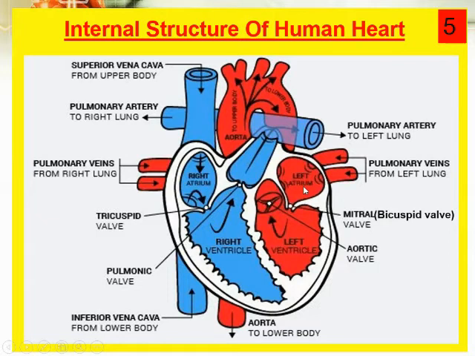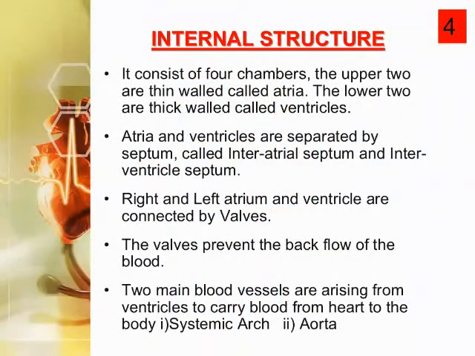These atria are two in number, and they are present in the upper region of the heart, and they are thin walled, whereas the ventricles are present in the lower region of the heart, and they are thick walled chambers. That's why the four chambers are present. And one more important thing to observe: the atria and ventricles are separated by a septum.